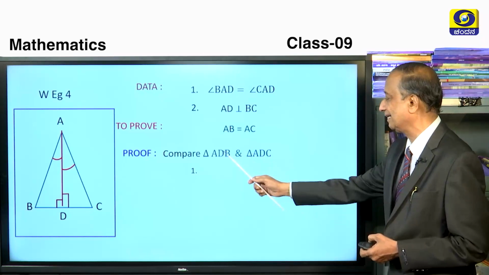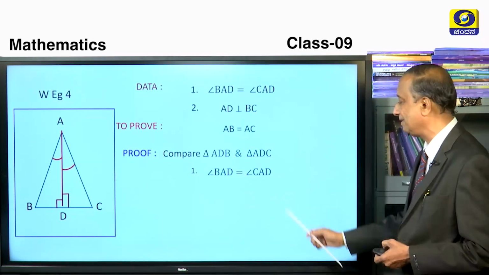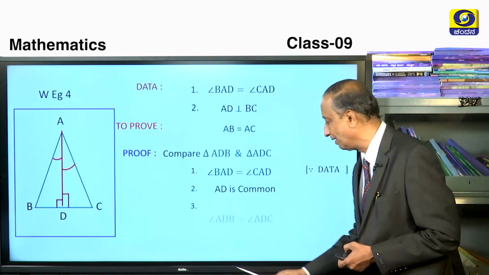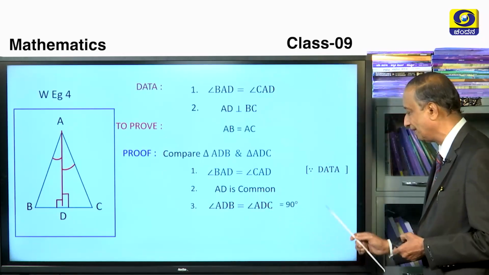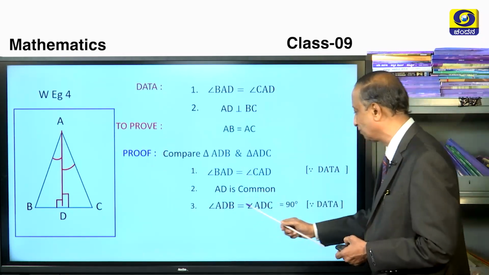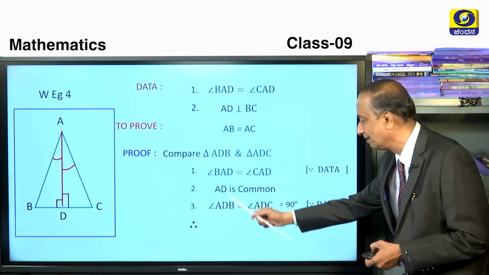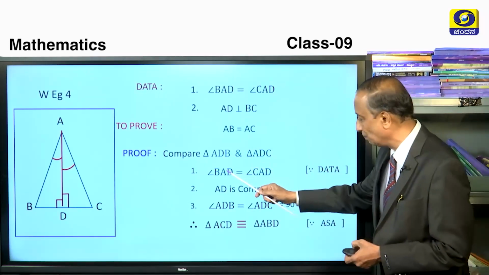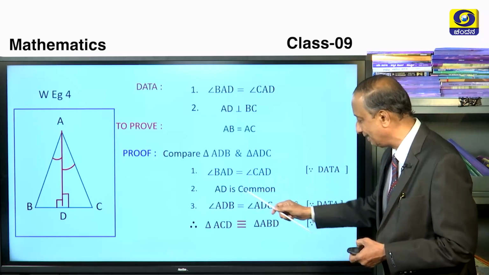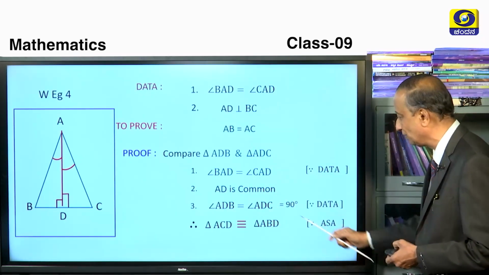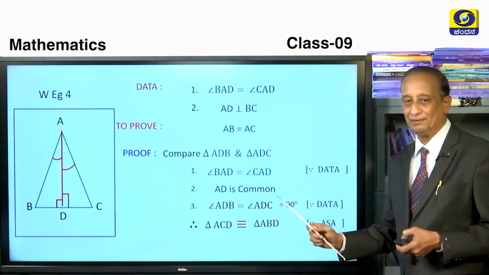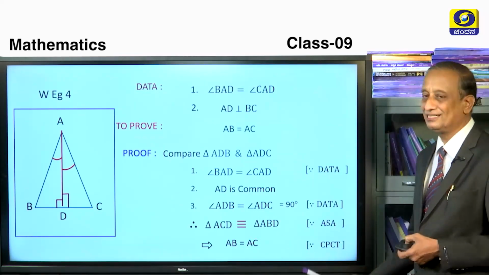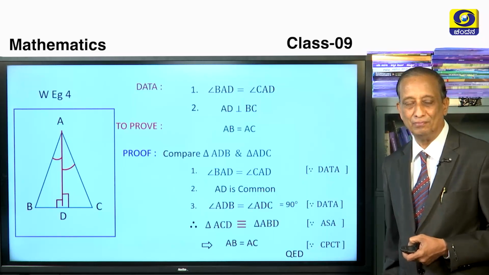Compare the sides and angles of these two triangles. The first point, angle BAD is equal to angle CAD because of data. Secondly, the side AD is common. The third one is angle ADB and angle ADC are each equal to 90. That is also because of data. So please observe the way in which the three points are written, because these two are congruent on account of ASA only. Better you write A, S, A in the same order. Whichever theorem you are going to use here, you better follow the same rule so that the proof will be highly logical. So this implies that the two sides are equal, hence proved. This is worked example number 4, hence proved.